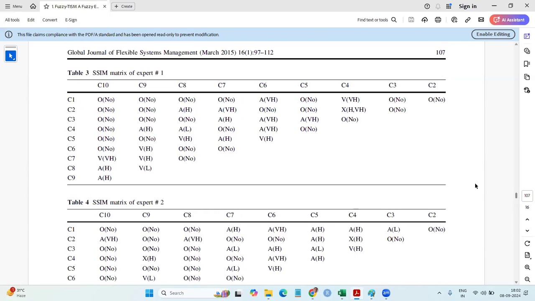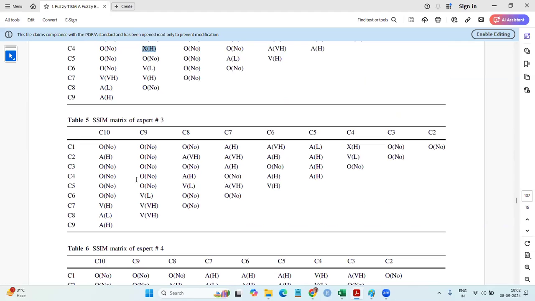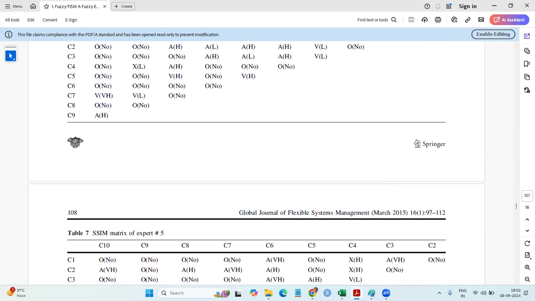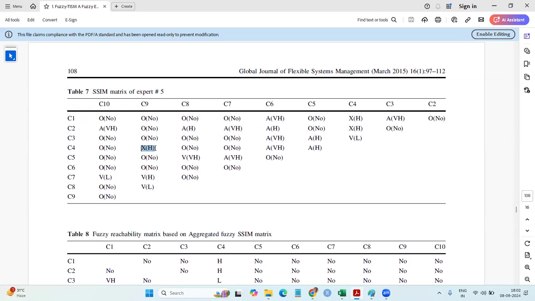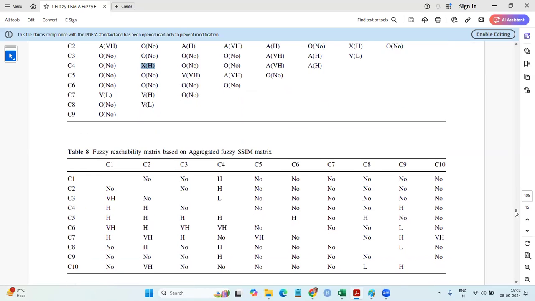Let's check something else. Is there any X there? C4, C9, let me check that. C4, C9, the first person says A. The second person says X. The third person says C4, C9, O. The fourth person says C4, C9, X. And the fifth person says C4, C9 is X. Three persons say X. So X means both are 1, 1. C4, C9, here it's an H, and C9 to C4, it's an H.